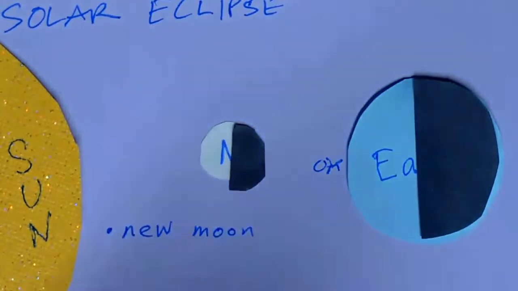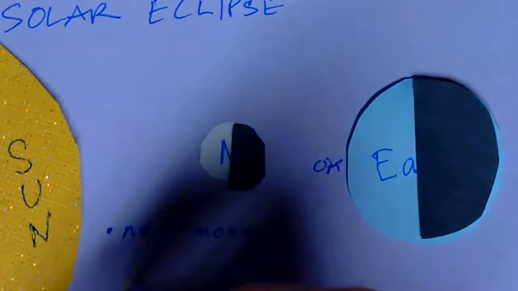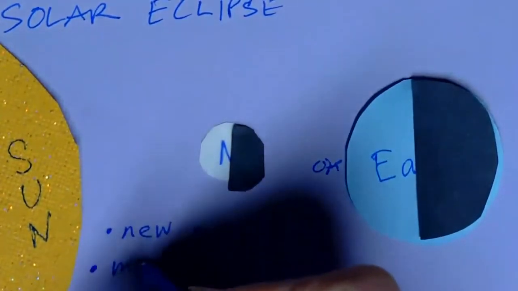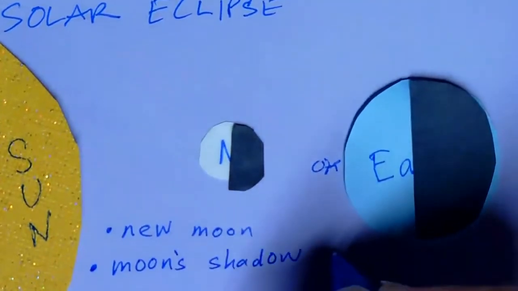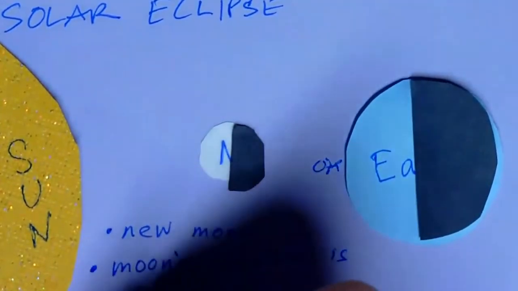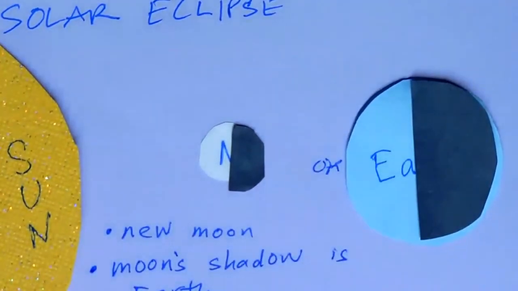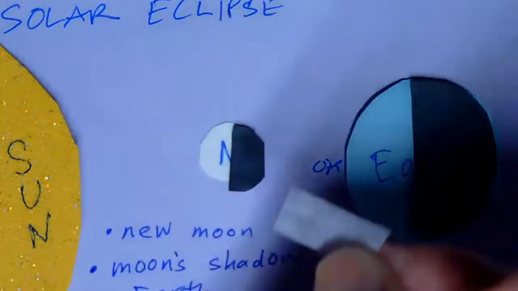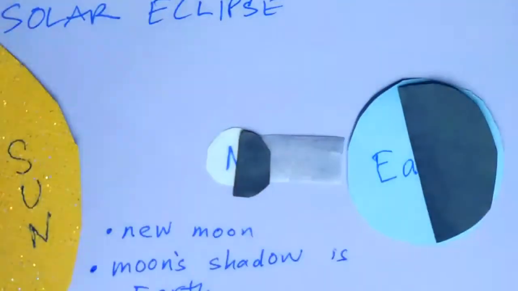We know that eclipse means shadow, and so here the moon's shadow is on Earth. The moon casts its shadow on Earth.